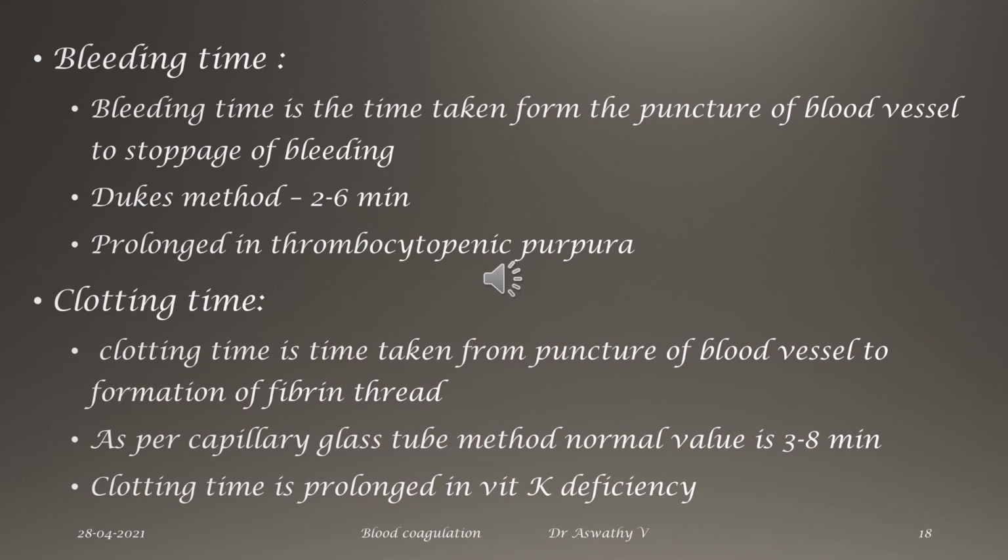Bleeding time is normally determined by Duke's method, which you will be doing in the practical class. The normal value of bleeding time is 2 to 6 minutes, and clotting time also you will be doing in your practical class. As per the capillary glass tube method, the normal value is 3 to 8 minutes.